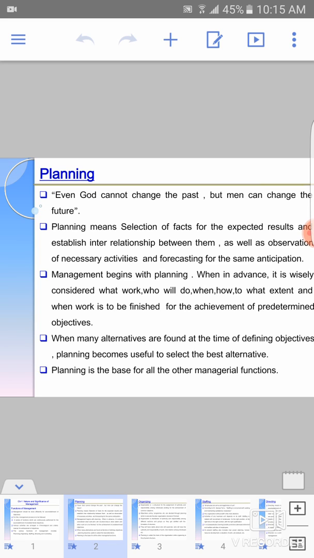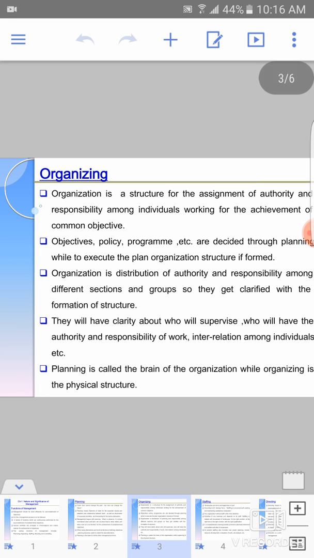The next point is that when many alternatives are found at the time of defining objectives, planning becomes useful to select the best alternative. As I have explained before, many alternatives are available, plan A, plan B, plan C, plan D, and from those we will choose the best alternative. Planning is the base for all the other managerial functions. Planning is called the father of management. First and foremost, planning is done and then each and every function will be carried out.